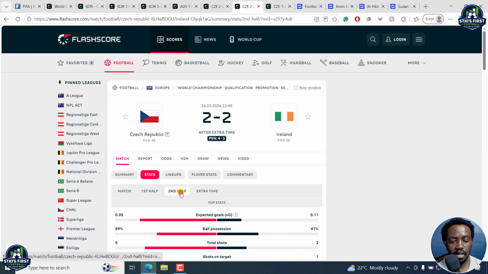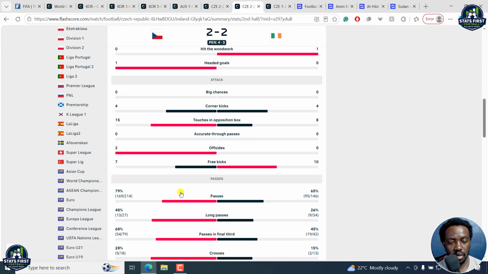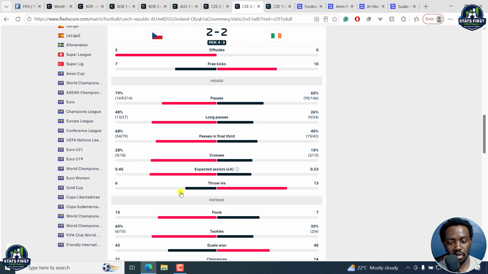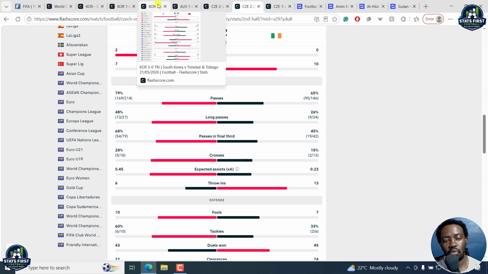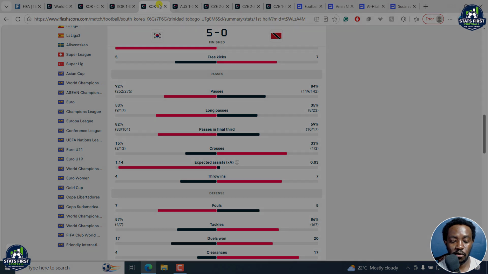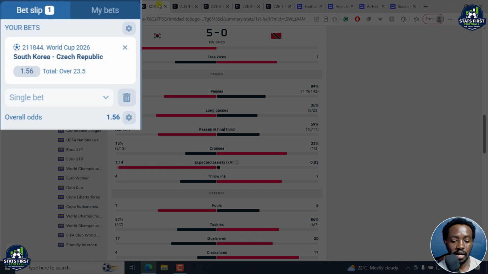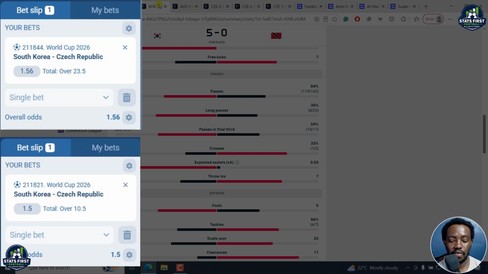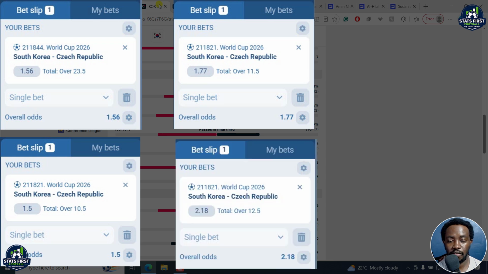In the second half the Czech Republic committed 10 fouls and Ireland 7. So I'm rooting for the fouls market based on my analysis and predictions. That's what I feel, and I do feel we're going to get about 24 fouls for the full time, and about 10.5 fouls in the first half, 11.5 fouls, even 12.5 fouls for this particular game.